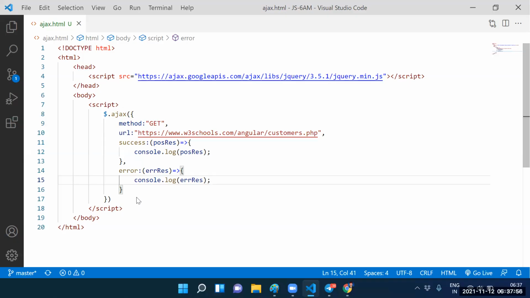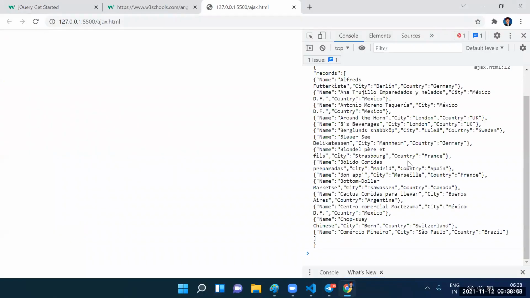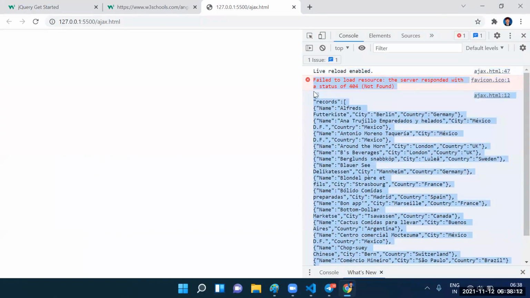Fine. Now guys, can I execute this code? Yes, sir. Can I click the go live option? Can you open the console? Shankar, you got the positive response or error response? Positive, sir. See this one. This is which response? Positive response.